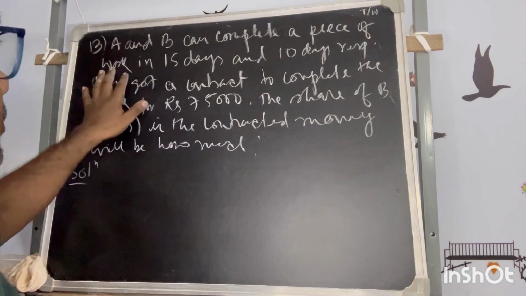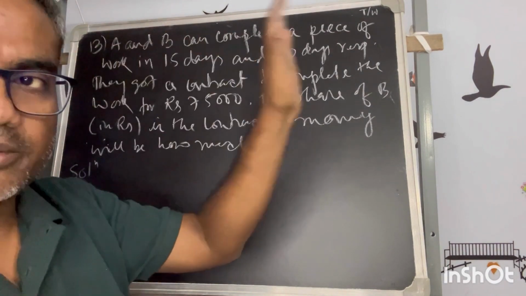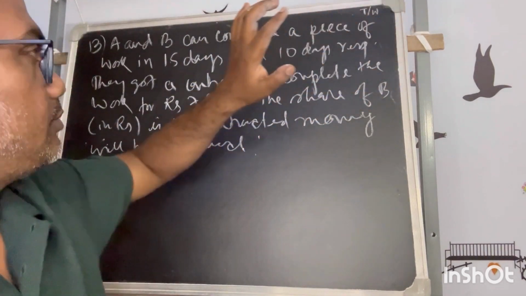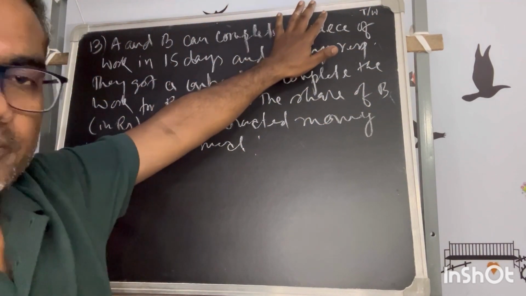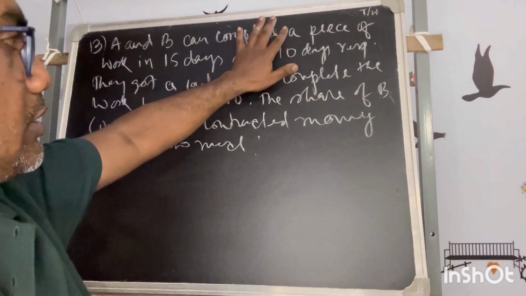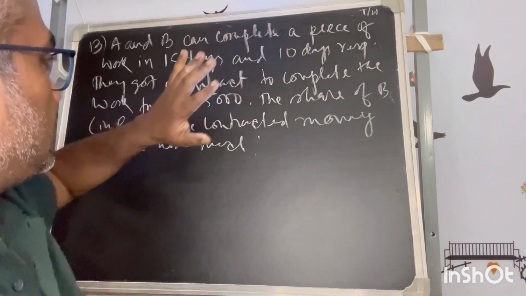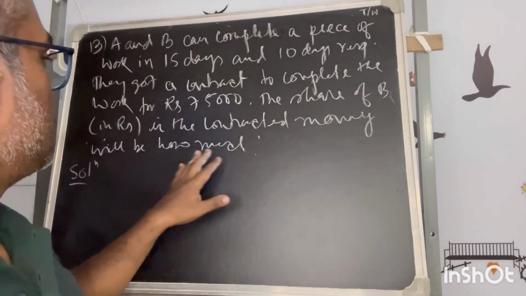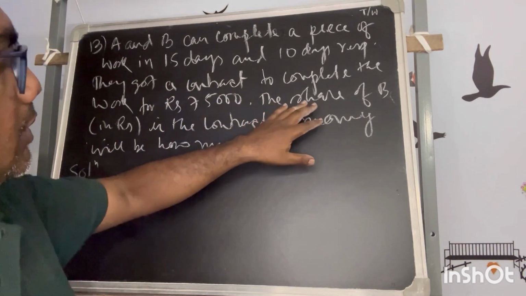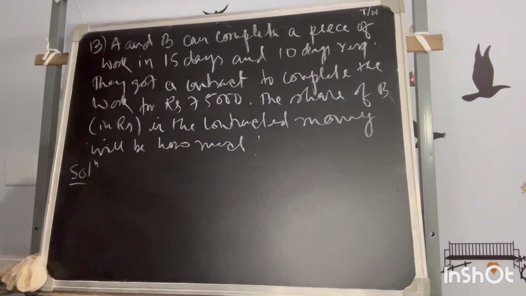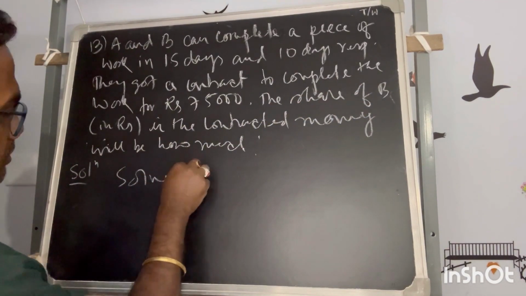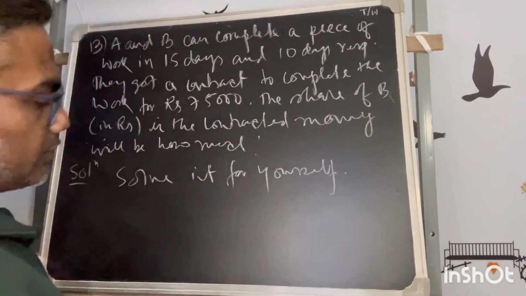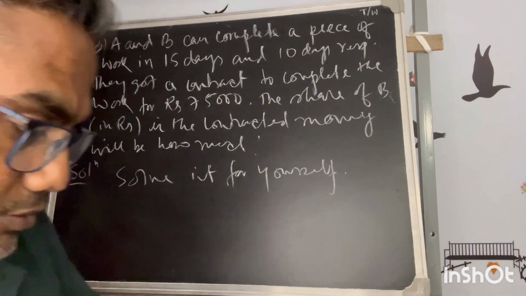Once you get the idea that they are doing the whole span of the job, there is no ambiguity. The ratio of their wages will be the ratio of their rate of work. Rate of work is easy to calculate, and the money will be divided in the same ratio. So now you will be able to calculate the share of B. Solve it for yourself, I am leaving it for you, it is very easy.